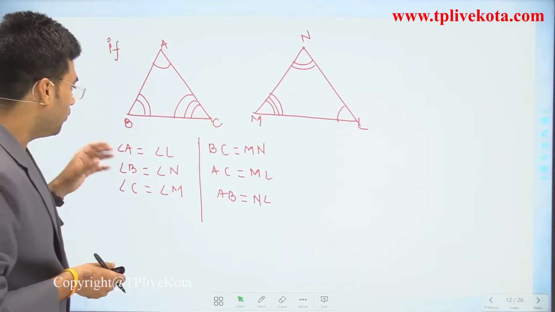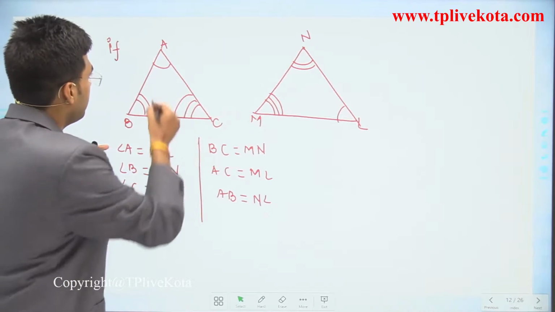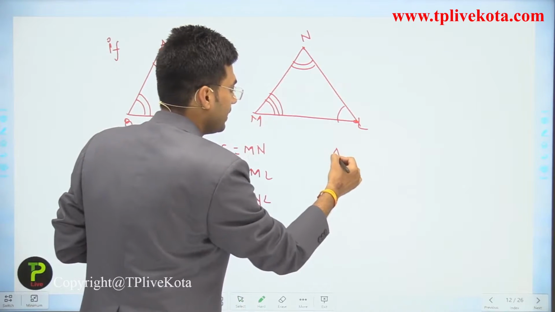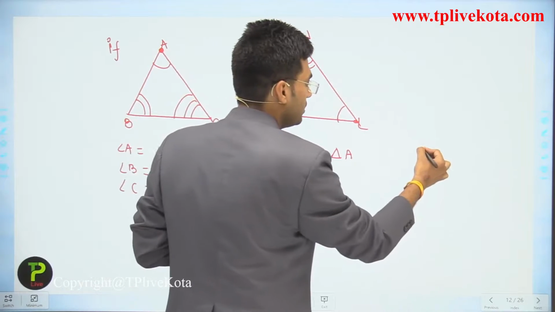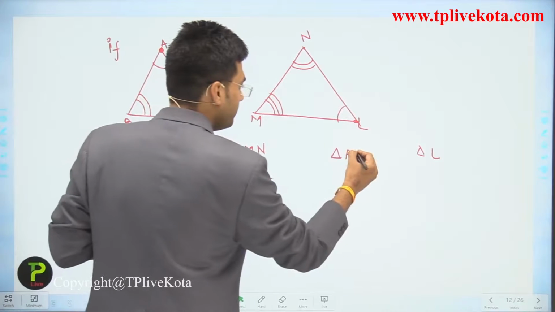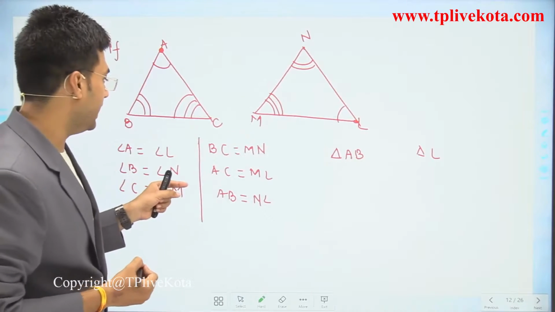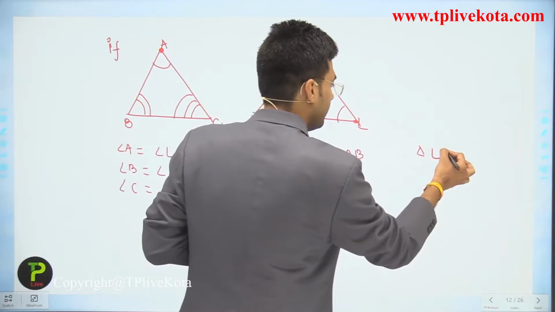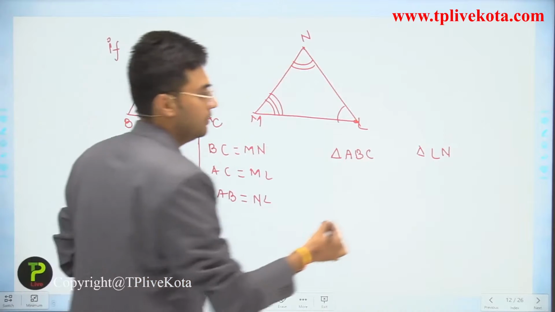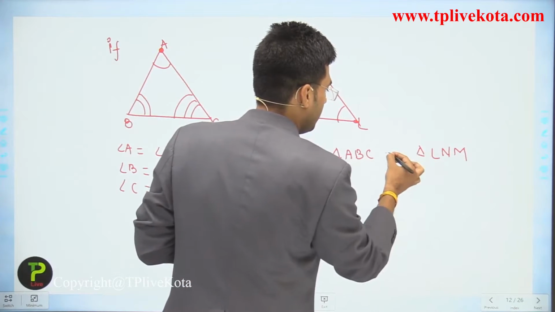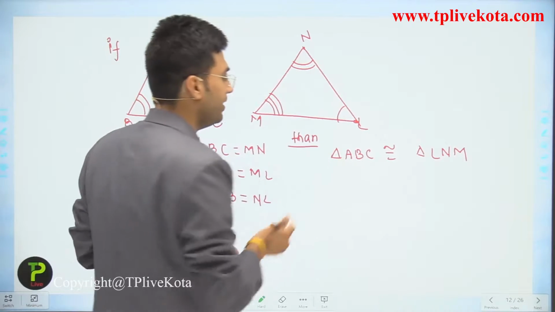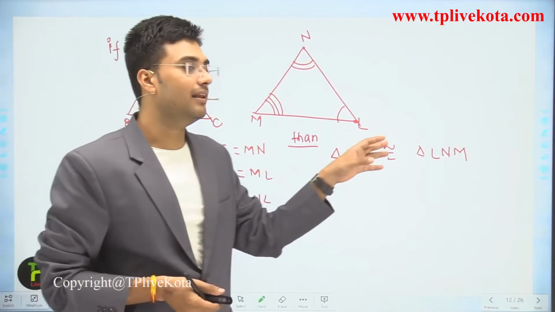Clear? So what we can say here: A is equal to L, so we write triangle A, and here we use L. We have to use corresponding vertices: corresponding to B we have to write N, and C is equal to M. Now these two triangles are congruent, so we can say that triangle ABC is congruent to triangle LNM.